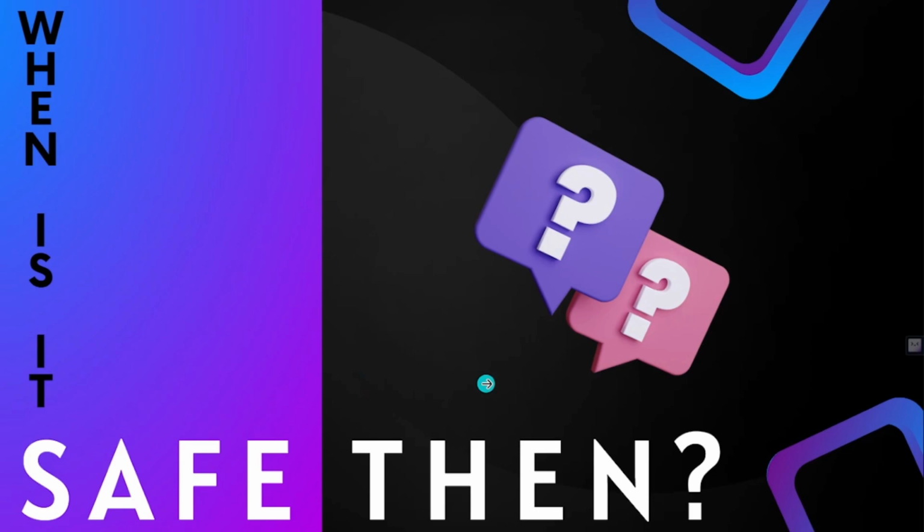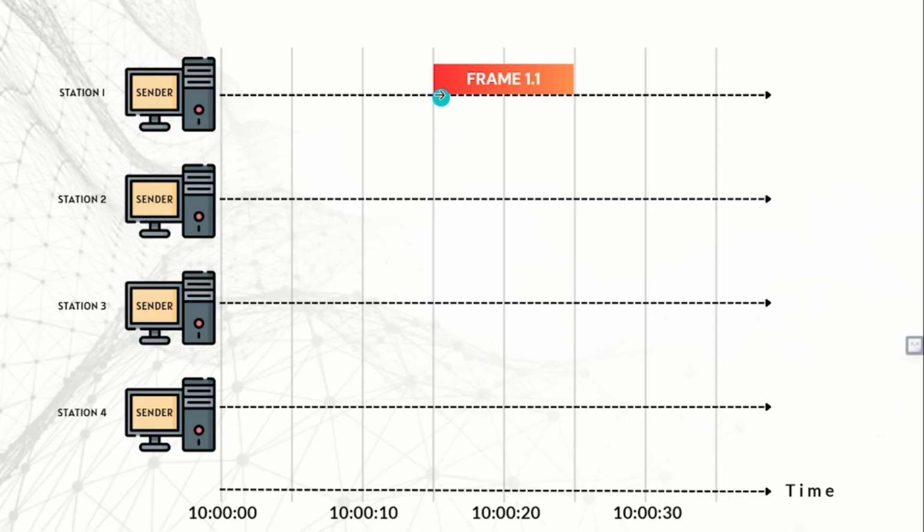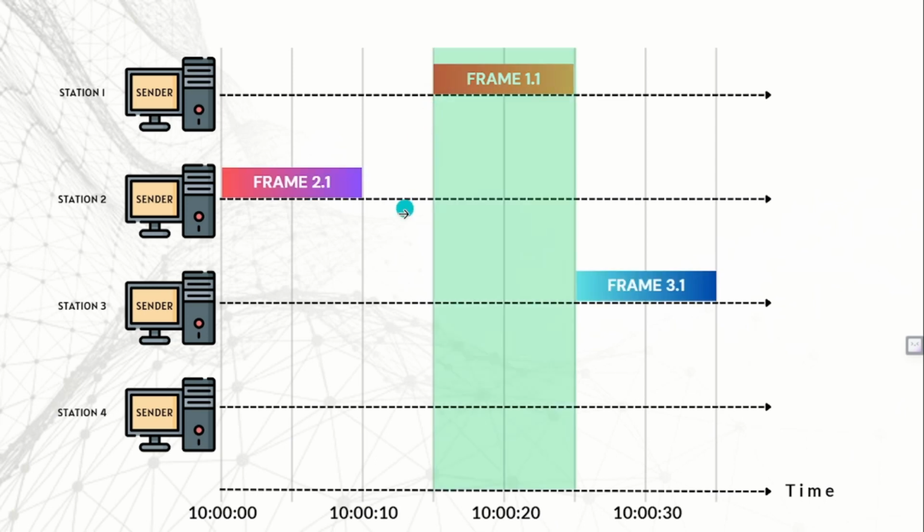Let's look at this example. Station 1 decides to send some data at 15 seconds past 10. And this time, luckily, frame 1 looks all safe and good to go. So can we say that a data frame is good to go if no other data frame enters the channel during its time slot? As in, no one should enter the channel from 15 seconds past 10 to 25 seconds past 10? It might look like the case, but it's not.